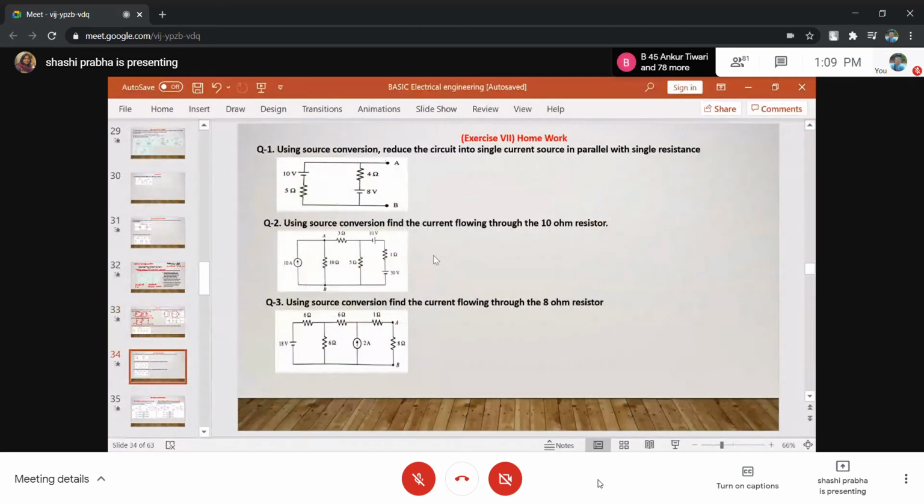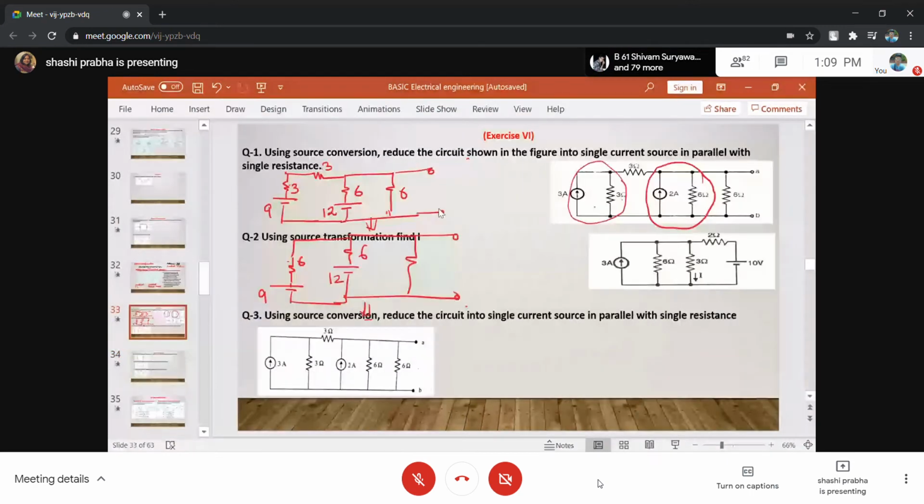आप क्या करेंगे? Again convert this into the current source. When you convert this into the current source, see, up now, this is positive, so this is up and this is 6. Then again current and this 6 will be this current 9/6. This one, 12/6. देखो इसको.